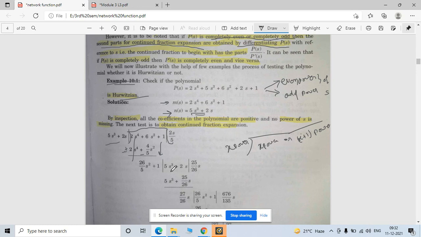You have to cancel out this first term. So what adjustment are you doing for this divisor? That is nothing but your quotient, right? So this is your quotient.